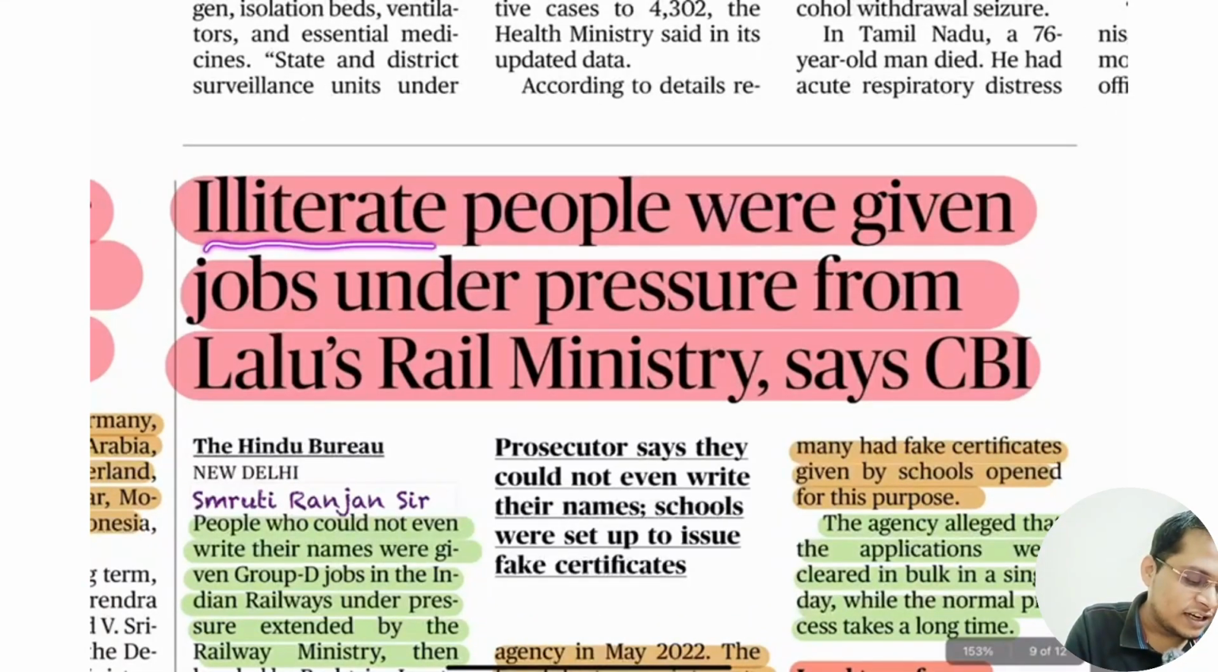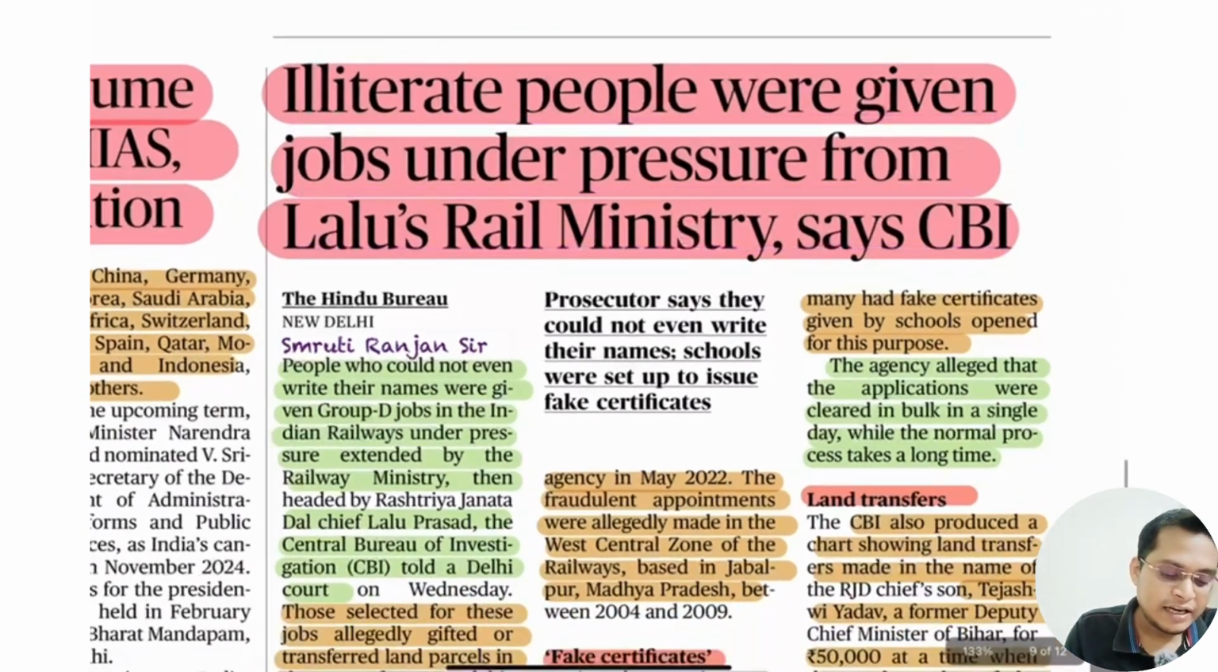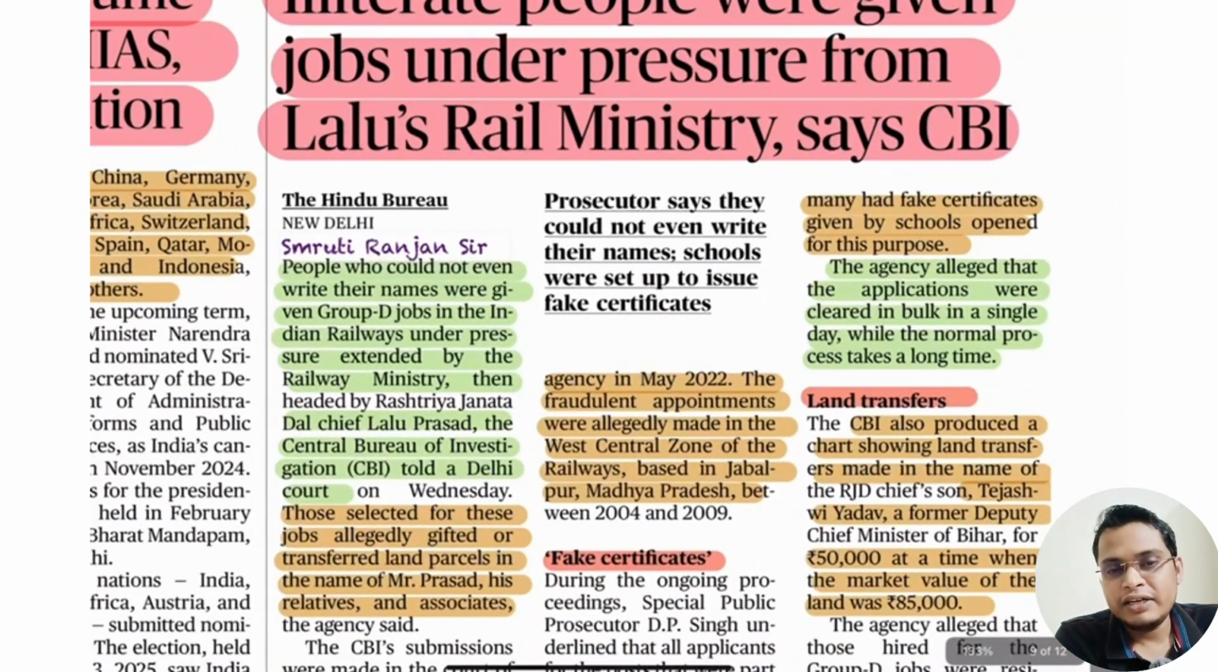Next, illiterate people were given jobs under pressure from Lalu's rail ministry, says CBI. During the tenure of Lalu Prasad Yadav as railway minister, according to the CBI, he put pressure on the recruitment agencies to recruit Group D level candidates, even those who could not write their names, to give them jobs, and later these people donated land to Lalu Prasad Yadav. So it's a clear indication of a nexus in the appointments. This is what is called corruption, systemic corruption in our system.